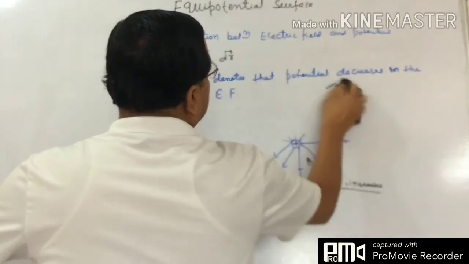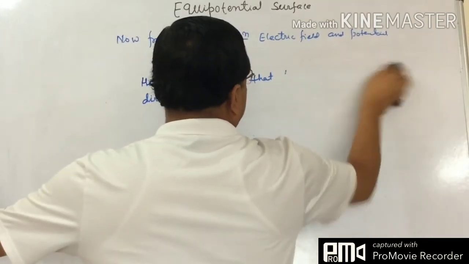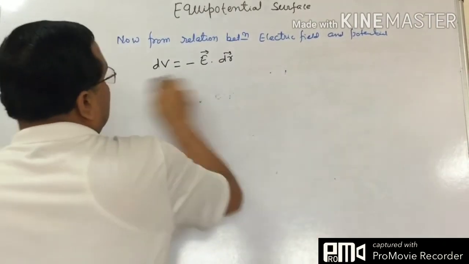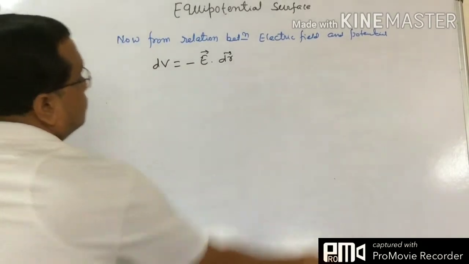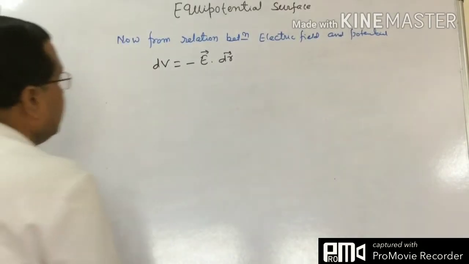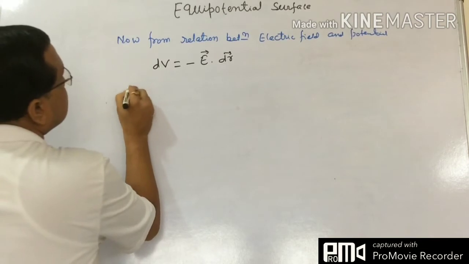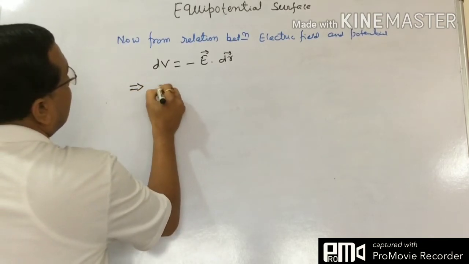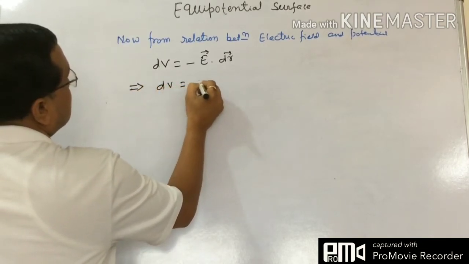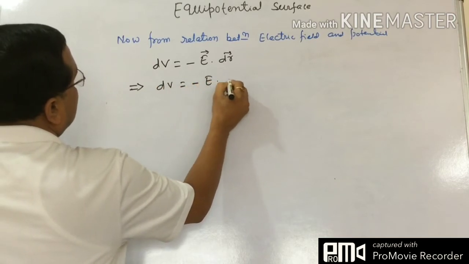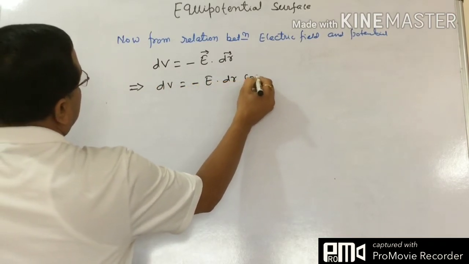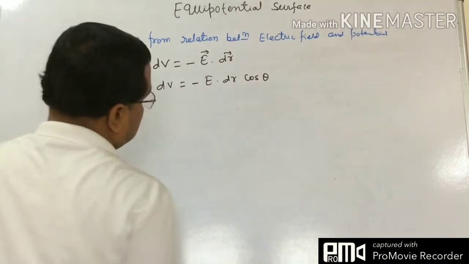That is the concept, you write it down. Now I am removing this part, perhaps you all have written it. Now see what happens. We can write dV equals minus E dr cos theta.